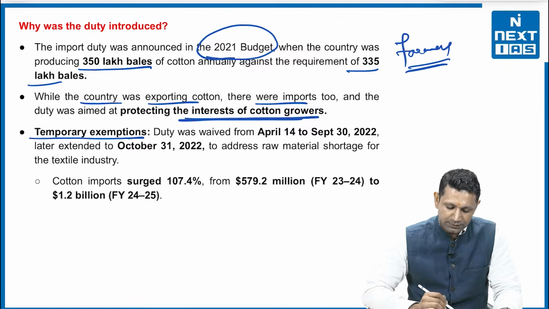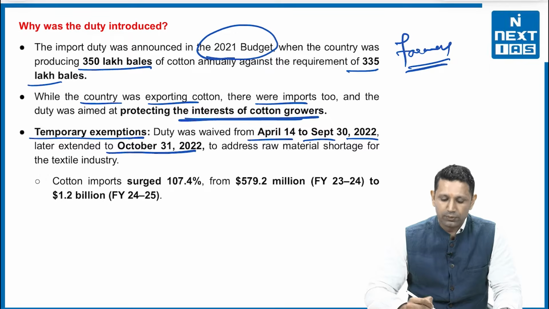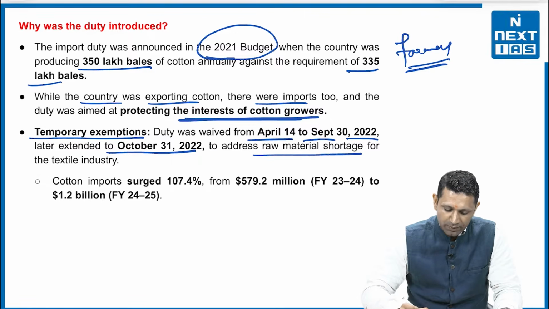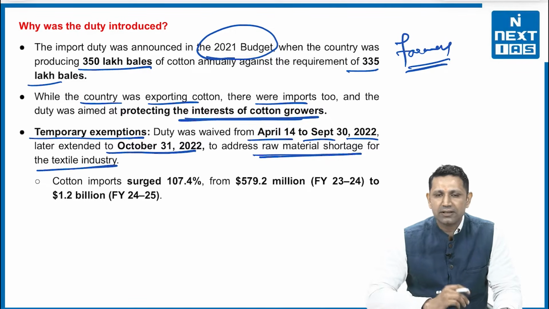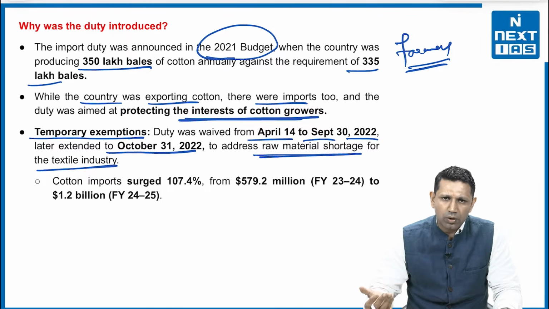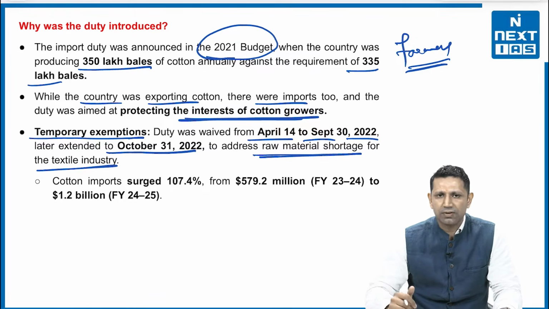Now, temporary exemption. The duty was waived from April 14 to September 30 in 2022. Later on, it was extended to October 31st, 2022 to address the raw material shortage for the textile industry. So why is this shortage coming about? This shortage might be coming because we are also exporting cotton, and as we are exporting cotton, that's why we have to import cotton as well.